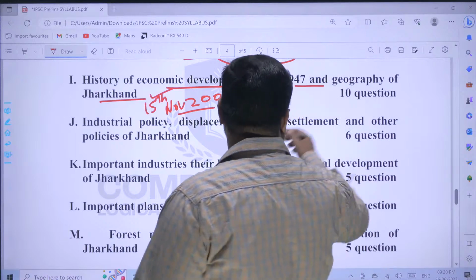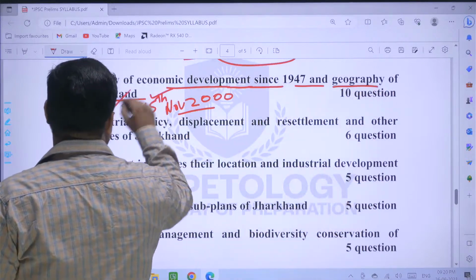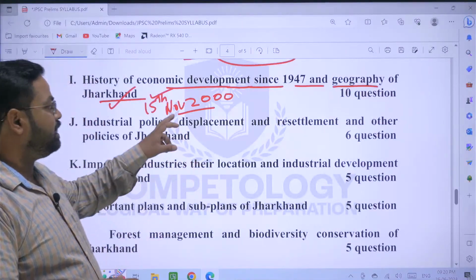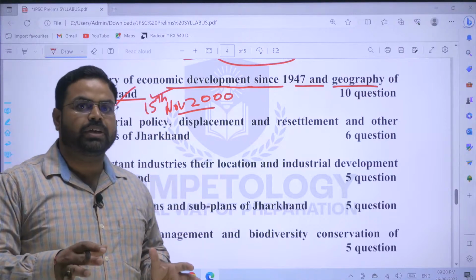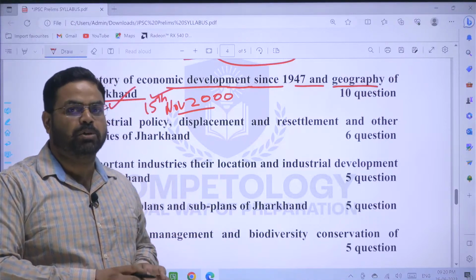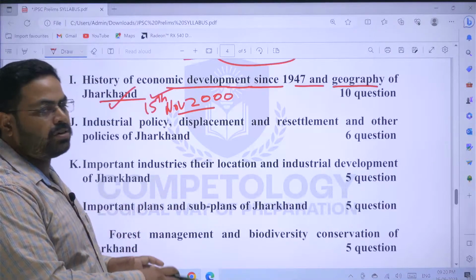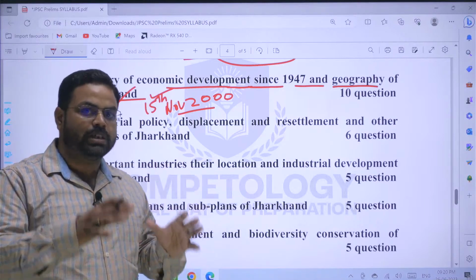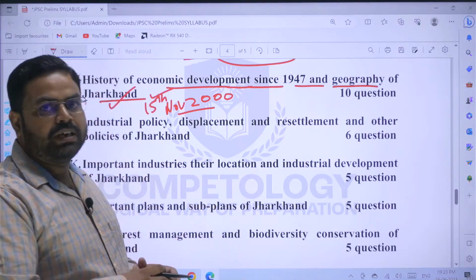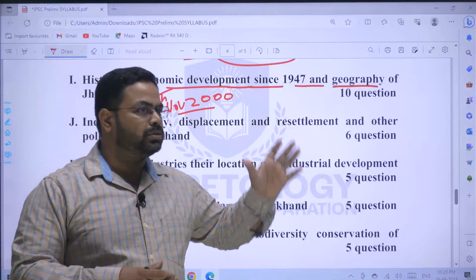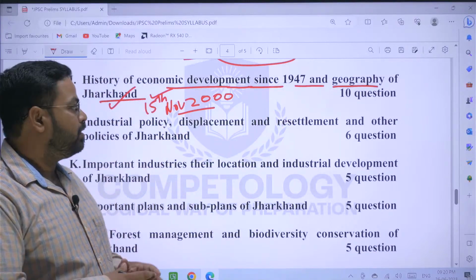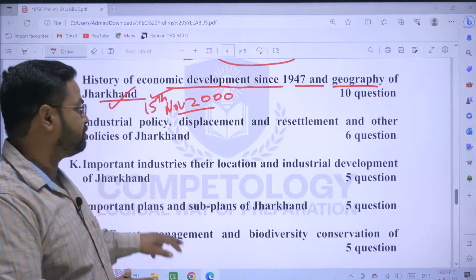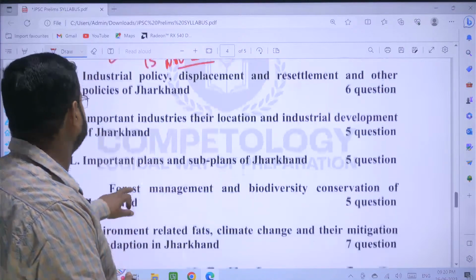But you will get a large number of questions from geography of Jharkhand, because although Jharkhand in the political sense came into existence in the year 2000, geographically it has been there since time immemorial, since the existence of the earth itself. The geographical area of Jharkhand was there, and that is why a large number of questions can be formed from the geography part of Jharkhand, right? So focus should be on geography of Jharkhand.